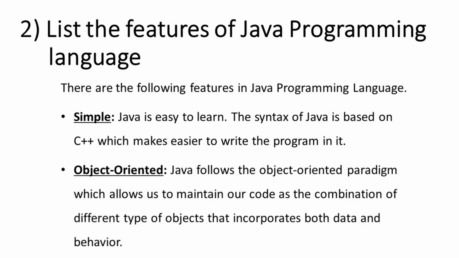List the features of Java programming language. There are the following features in Java programming language. Simple: Java is easy to learn. The syntax of Java is based on C++, which makes it easier to write programs in it. Object-oriented: Java follows the object-oriented paradigm, which allows us to maintain our code as a combination of different types of objects that incorporate both data and behavior.